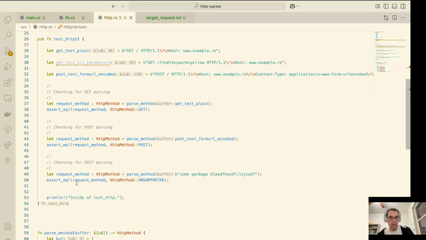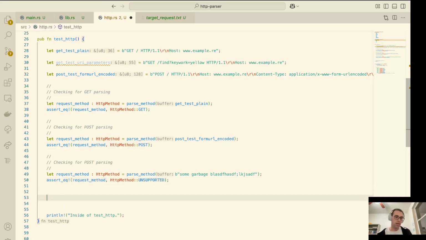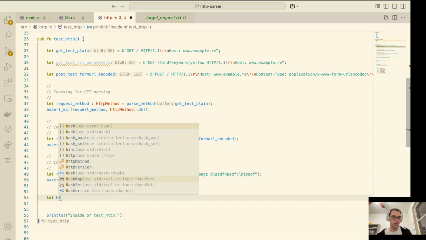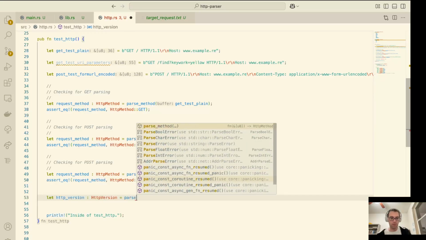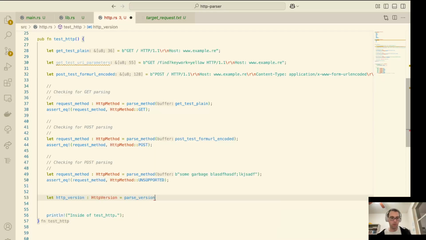we got that. Now, what we're going to be doing is, let's say, let HTTP version, and just like we were doing before, we're sort of predefining the contract that we want this function to fulfill. We're going to give it the buffer again.